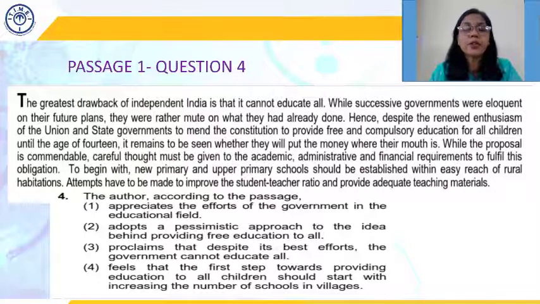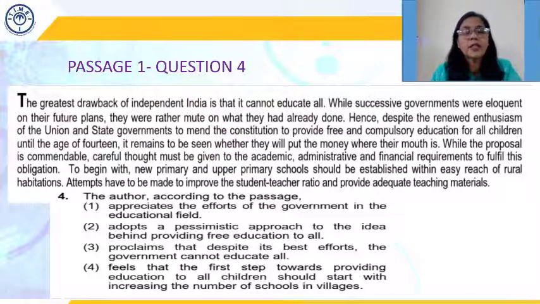Adopts a pessimistic approach to the idea behind providing free education to all. Pessimistic approach. That's an extreme condition. So is the author sure that nothing is going to happen? The scenario is completely hopeless. Nothing can be done to improve the education scenario in India. That is not the case. He says that yes, he suggests certain things to be done that is going to help in the education of the poor. So 2 is an extreme answer, so cannot be your answer.